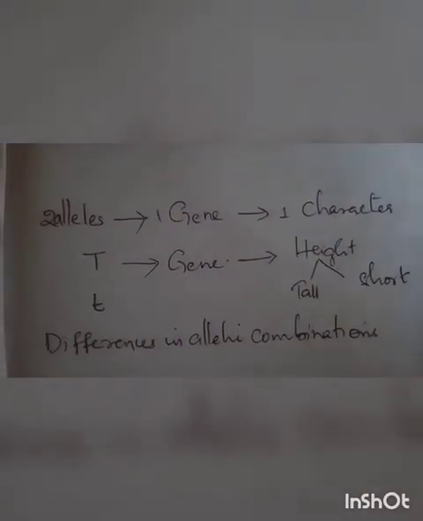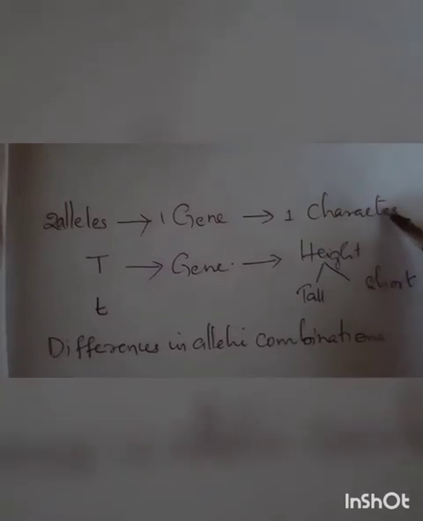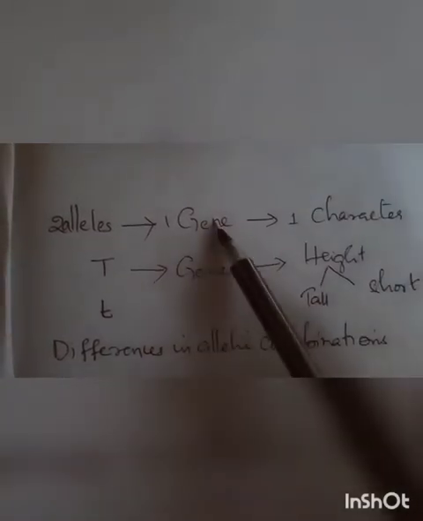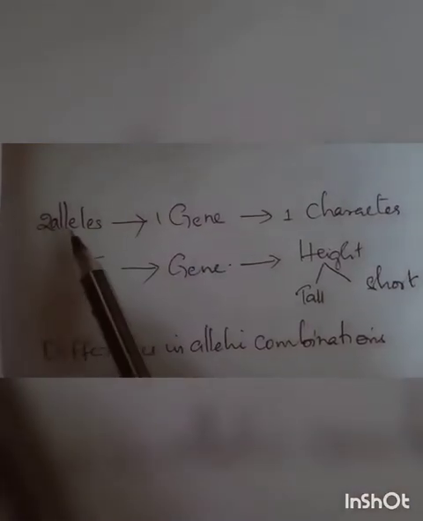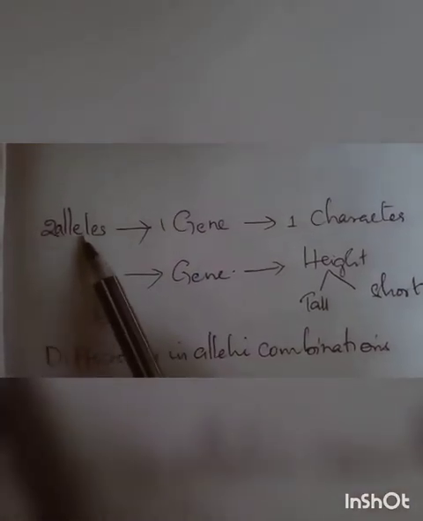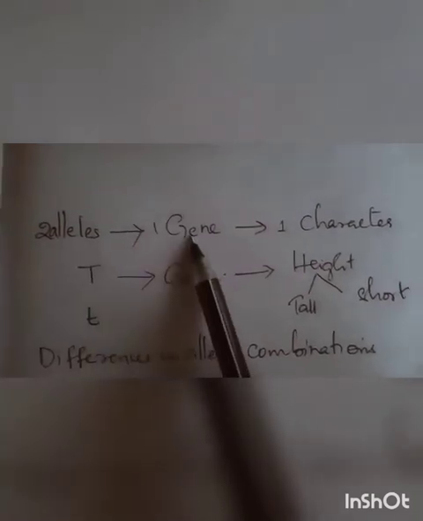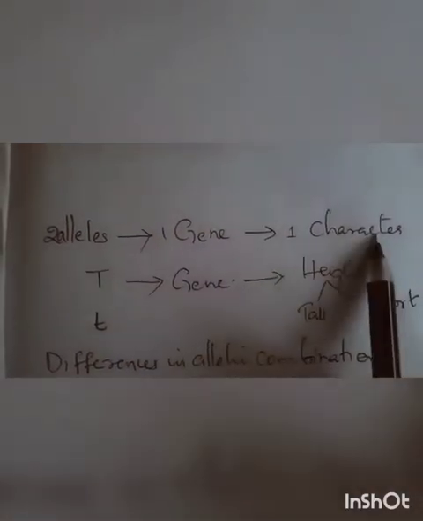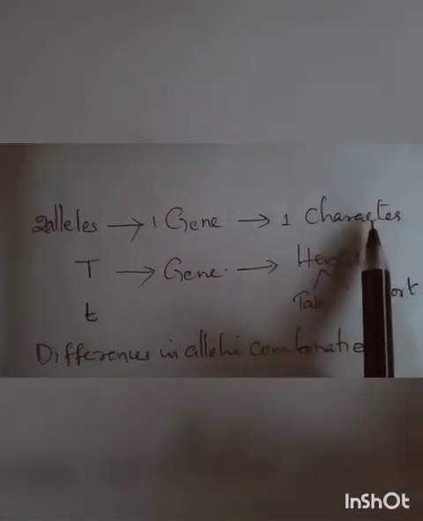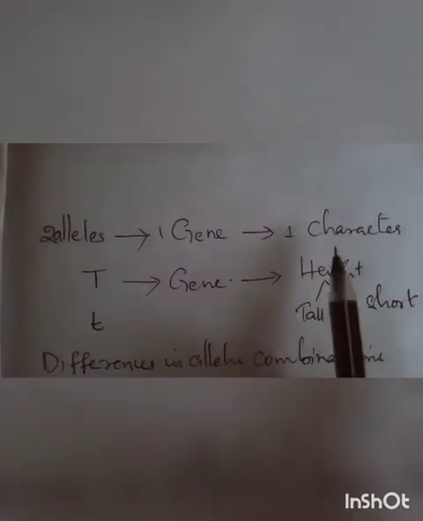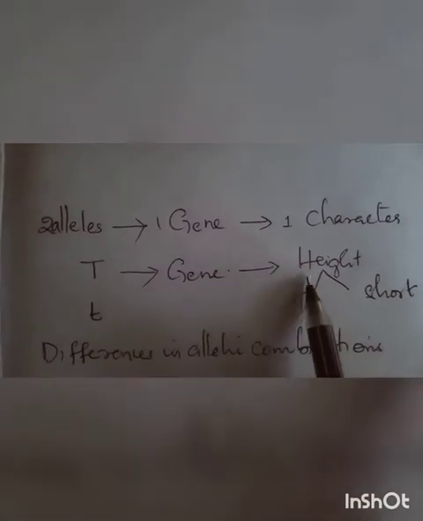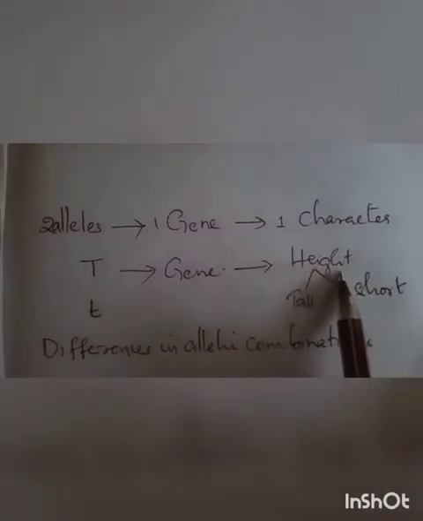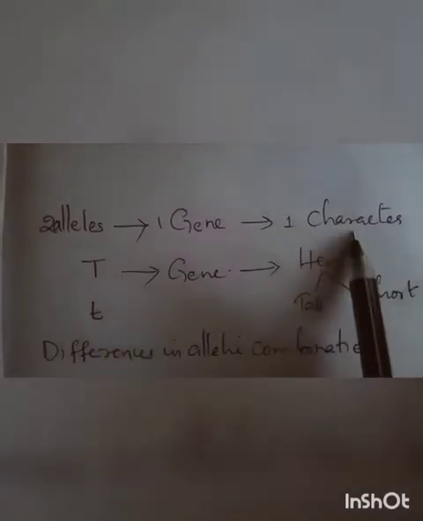Children, you studied that a character is produced by a gene, and that gene is formed of 2 alleles. That is, a pair of alleles forms a gene and that gene produces a character. Let us discuss an example. In pea plants, Mendel took height of the plant as a character.